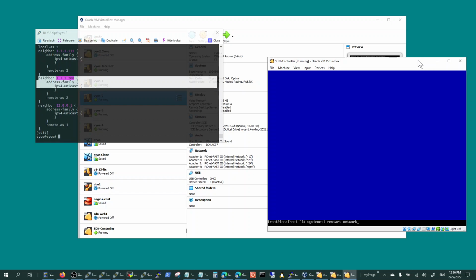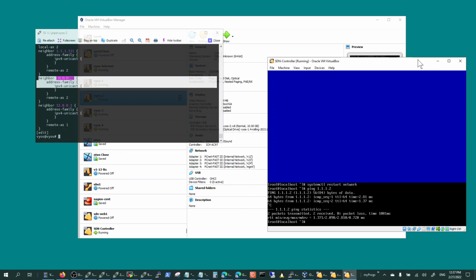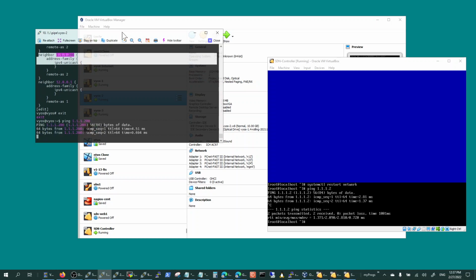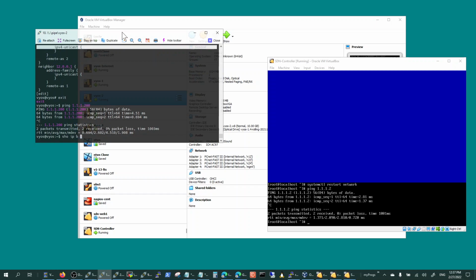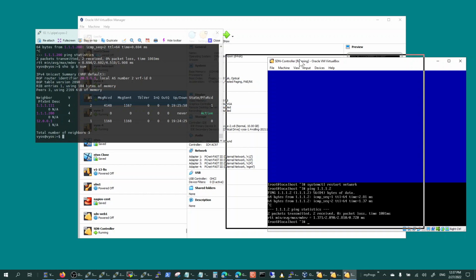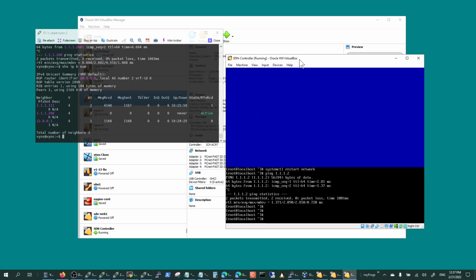I should be able to ping my VIOS2, which is a BGP speaker. There we go, and I should be able to ping from VIOS to this BGP controller. There we go. And so if I have my show BGP summary, I'll see that I'm ready from the VIOS side. It's trying to communicate. Now let's configure the BGP controller for peering with VIOS2.